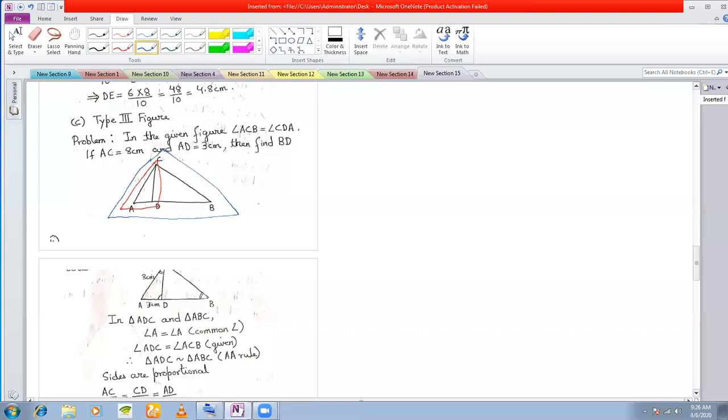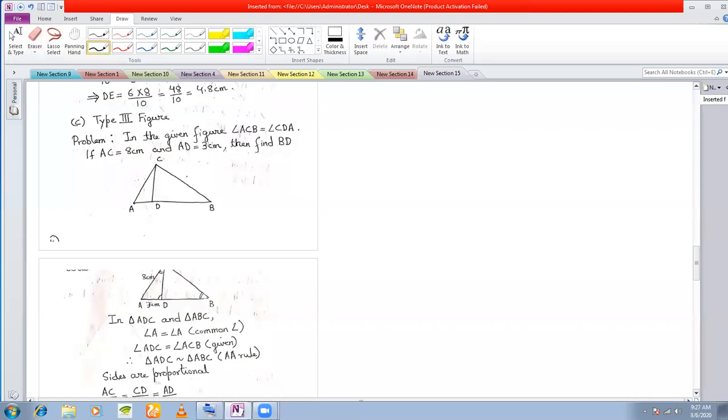You understood which triangles I'm talking about? I'm talking about CAD, the red triangle, and triangle CAB, the blue triangle. I hope you have understood. So how do I proceed to